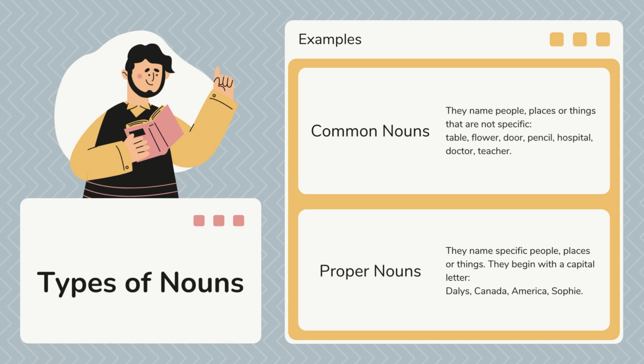Proper nouns are the next type of noun, and they are different because now we're talking about specific people, specific places, or specific things. In English, also in Spanish, we begin them with a capital letter. For example, my name is a proper noun, Dalis. Also, we have names of places like Canada, America, or another proper name, for example, Sophie. Those names are proper nouns because they are very specific.